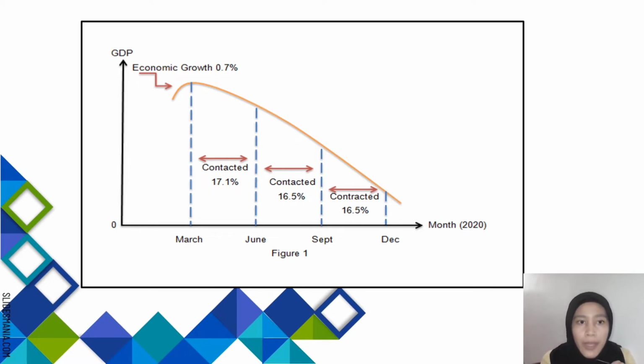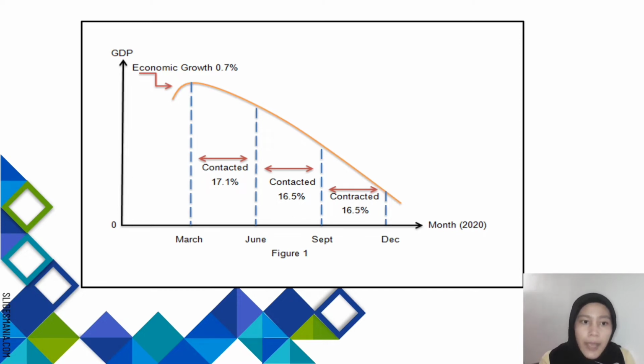For question B, from this figure we can see the economy grew by 0.7% in the first quarter, from January until March 2020, and the economy contracted by 17.1% in the second quarter, from April until June 2020. This contraction occurred because of the COVID-19 pandemic, globally and domestically.